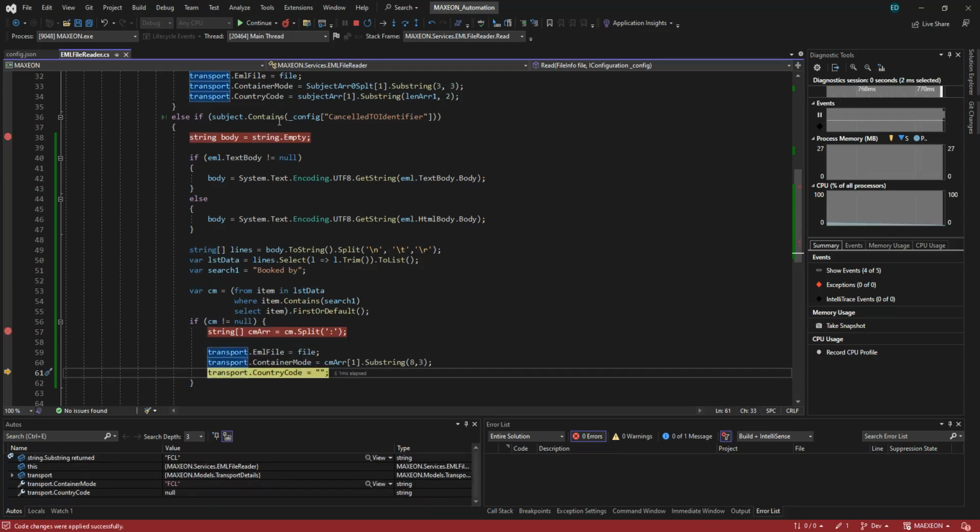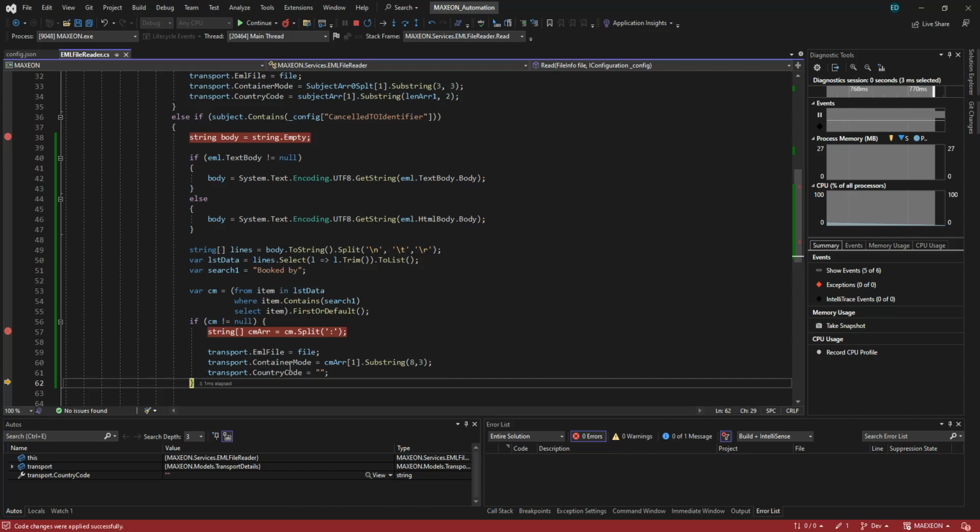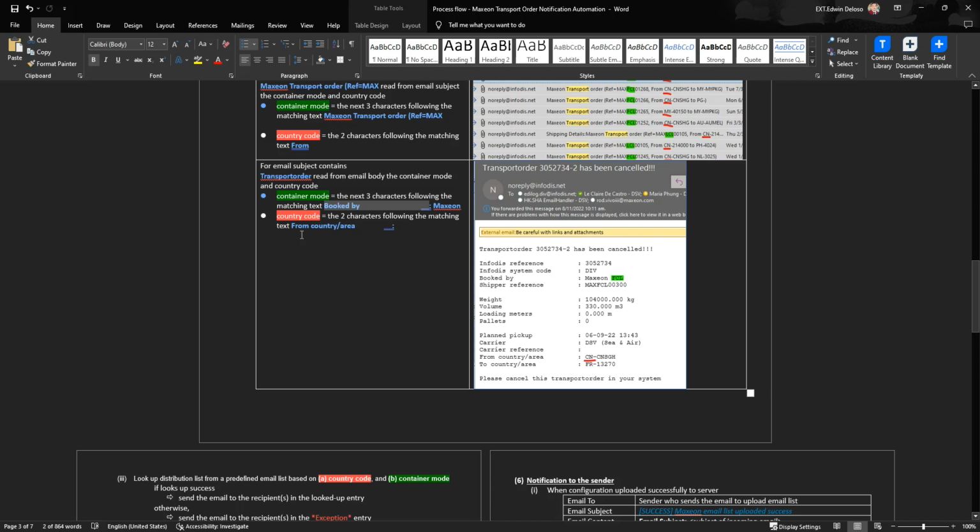So, if there's a way to make this more efficient, because of the string, all the spaces, there are spaces here, guys. So we can just refactor it later on if there's, for example, a space here, so you can just split or replace the empty spaces with non-spaces like that. But anyway, this is the identifier, your book by, so you can just easily get it. And then the country code is, we just have the from country area.